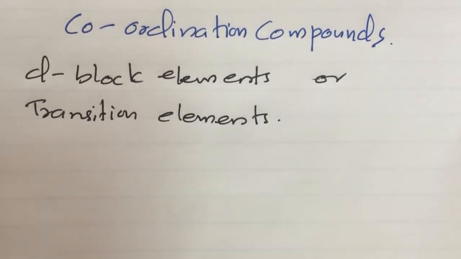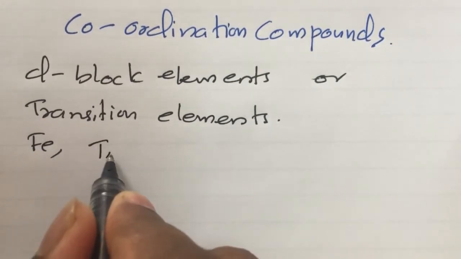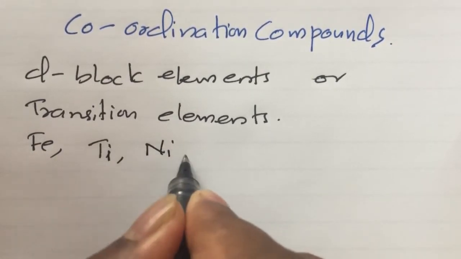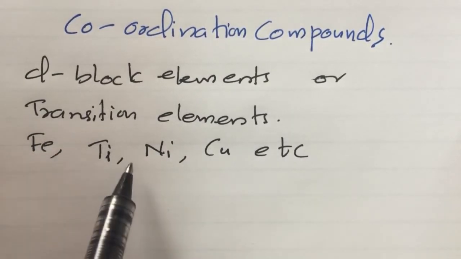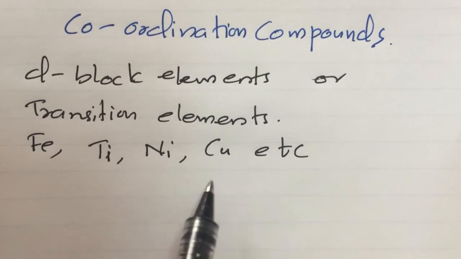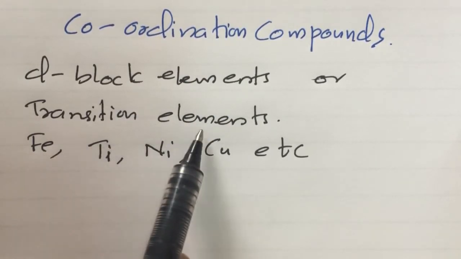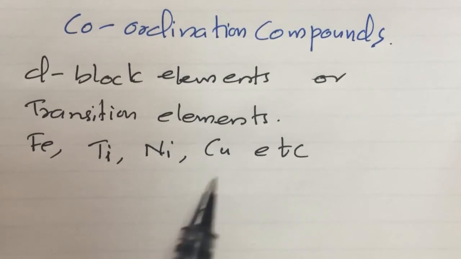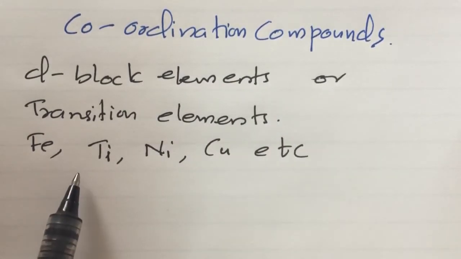For example, iron, titanium, nickel, copper, all these elements belong to D block elements. They are also called transition elements. So to form a coordination compound there should be a D block element.